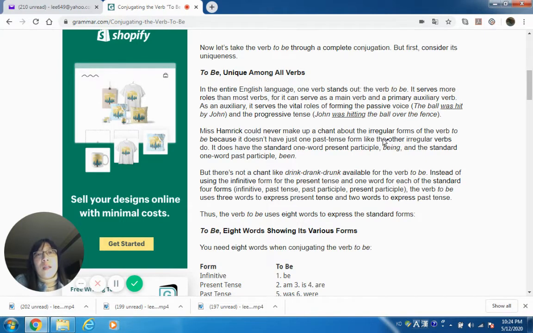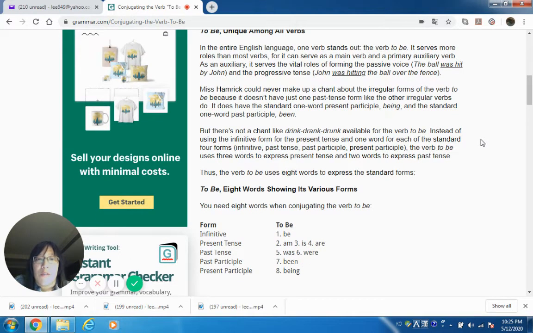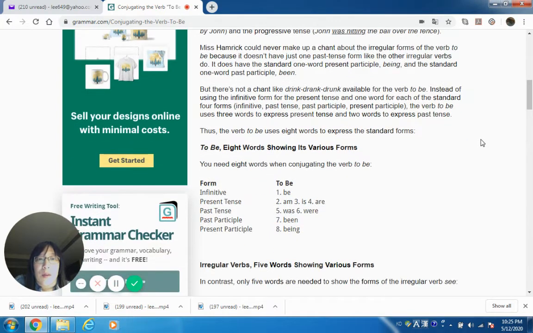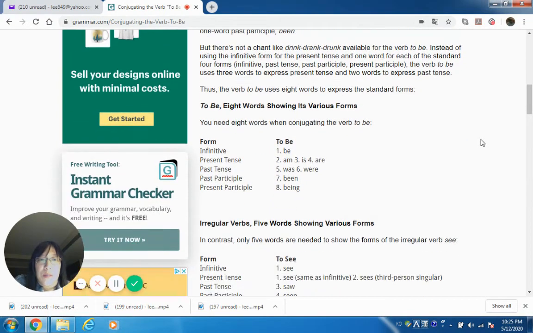Try to understand, as I said, the be verb is very unique and it's very different. It's like the most special verb in English because it has many different conjugations, many different forms, depending on the subject, past and present tense, all different forms. So for the verb to be, infinitive, again, a fancy word for base. The original is be, just be.